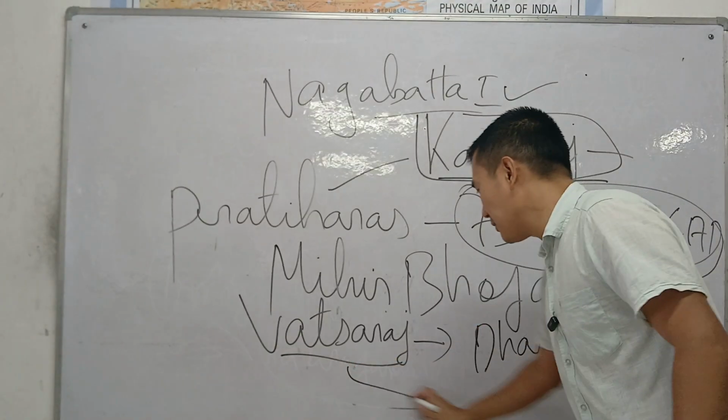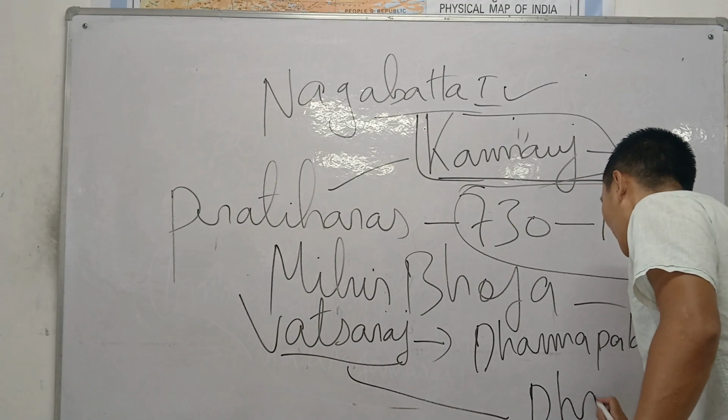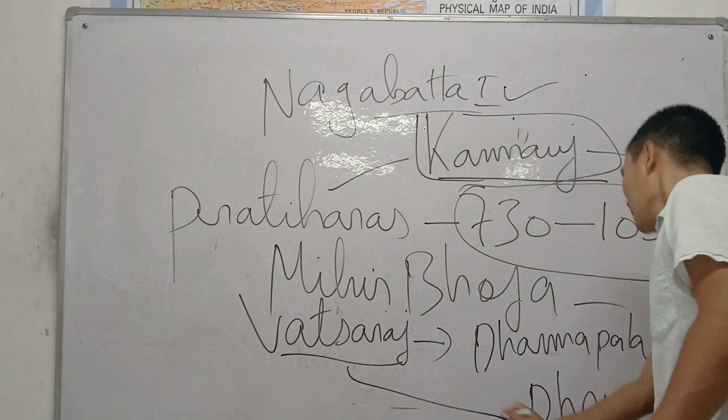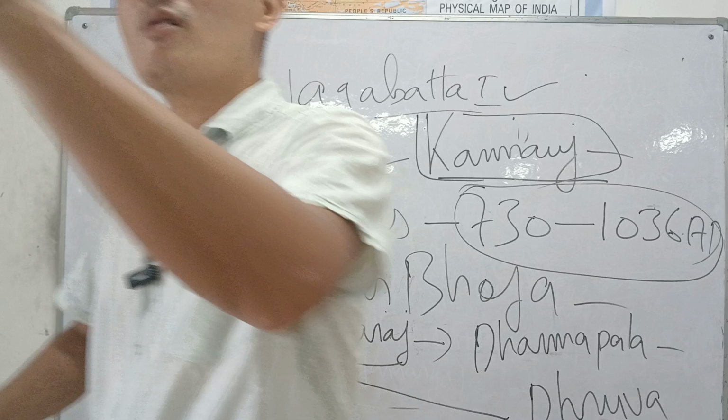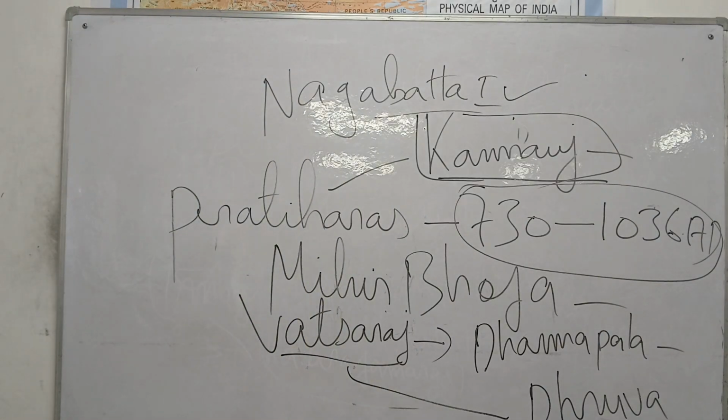However, he was again defeated by Dhruva. And who is this Dhruva? Dhruva, in the bracket, write down one of the greatest Rashtrakuta kings. This is a small topic that is often asked. Firstly, Vatsaraja defeated Dharmapala, one of the greatest kings of the Pala dynasty. But he himself was defeated by Dhruva, one of the Rashtrakuta kings.